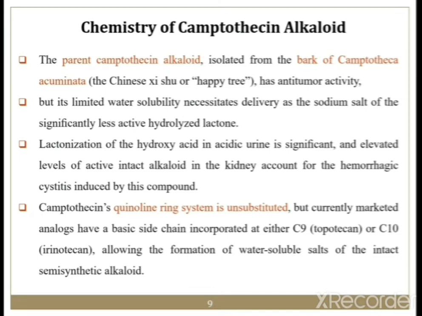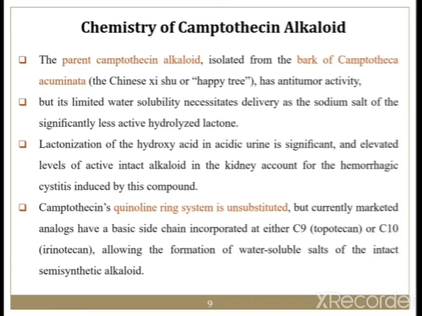So the camptothecin quinoline ring system is unsubstituted. We have seen in the examples that camptothecin has hydrogen at both R and R dash positions. In the quinoline ring system it is unsubstituted, but the currently marketed analogs have a basic side chain incorporated at either C9, as in topotecan, or C10, as in irinotecan, allowing the formation of a water soluble salt of the intact semisynthetic alkaloid.